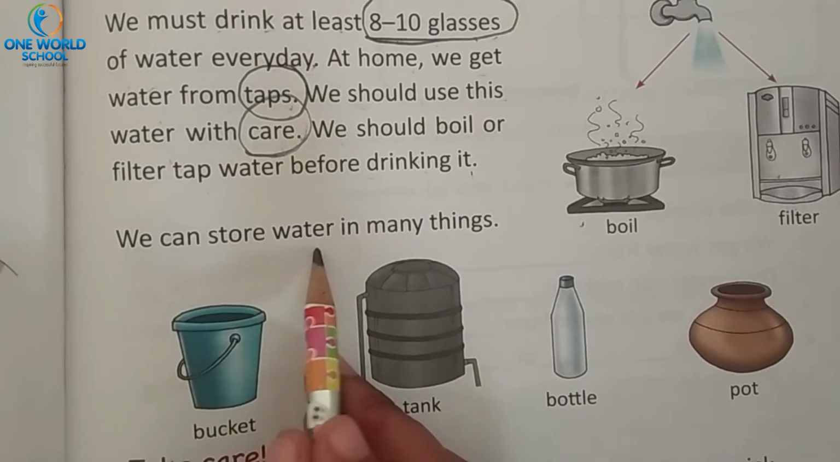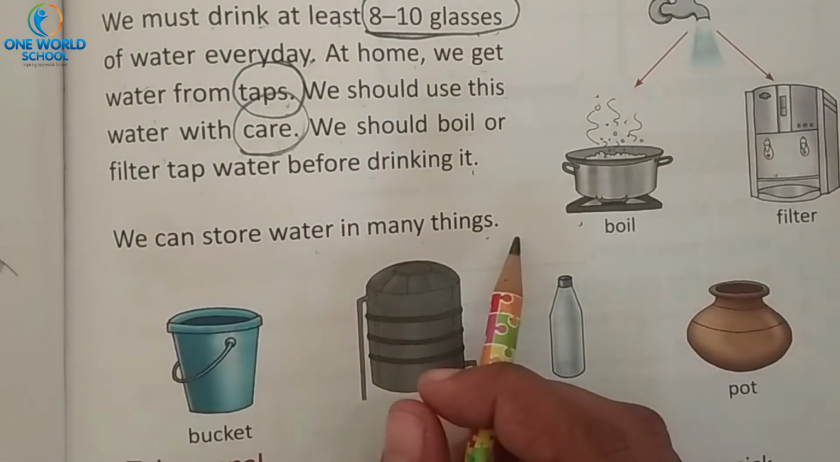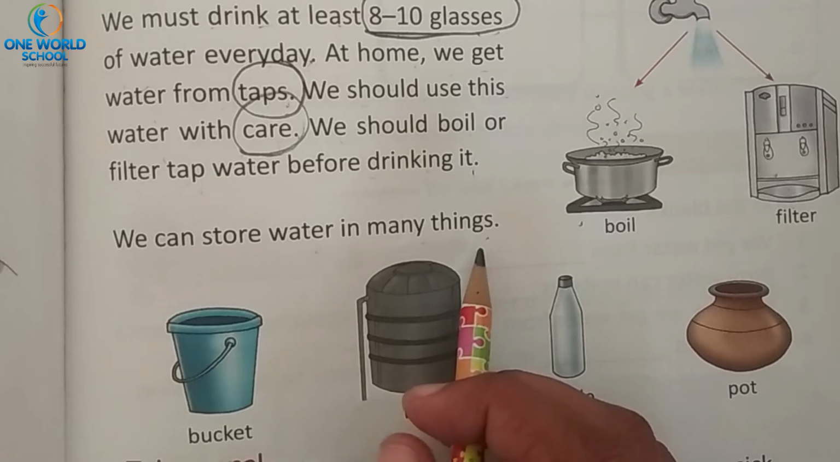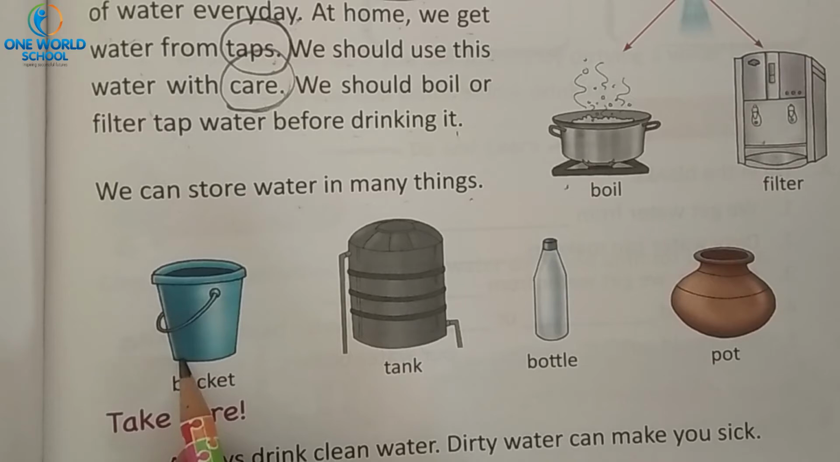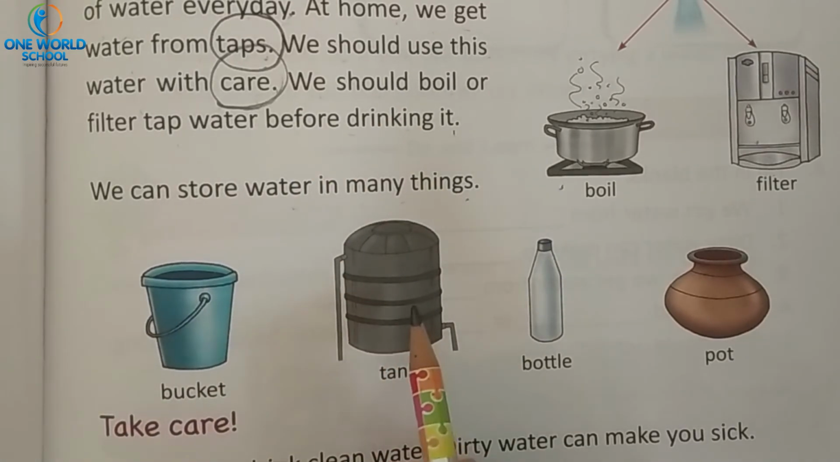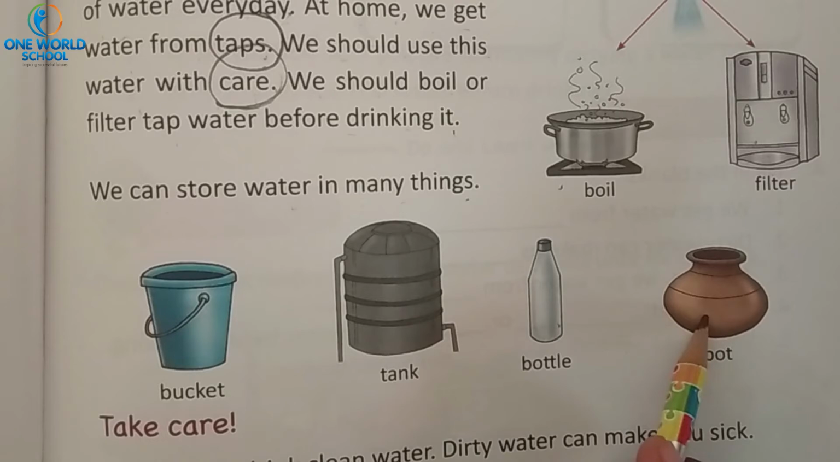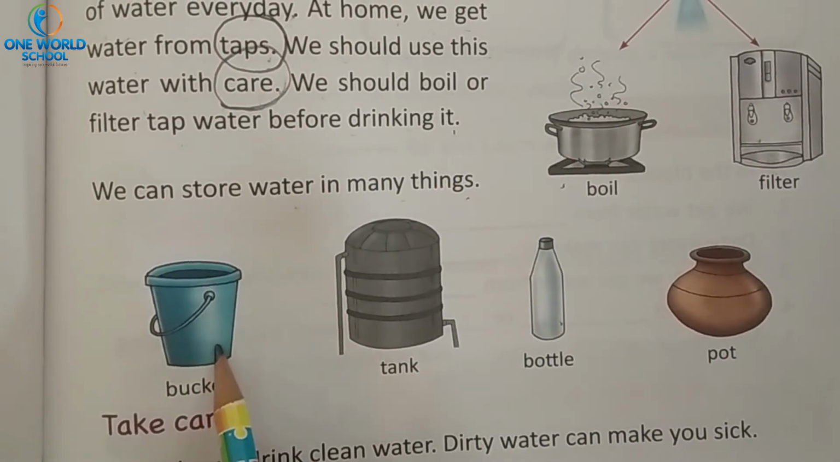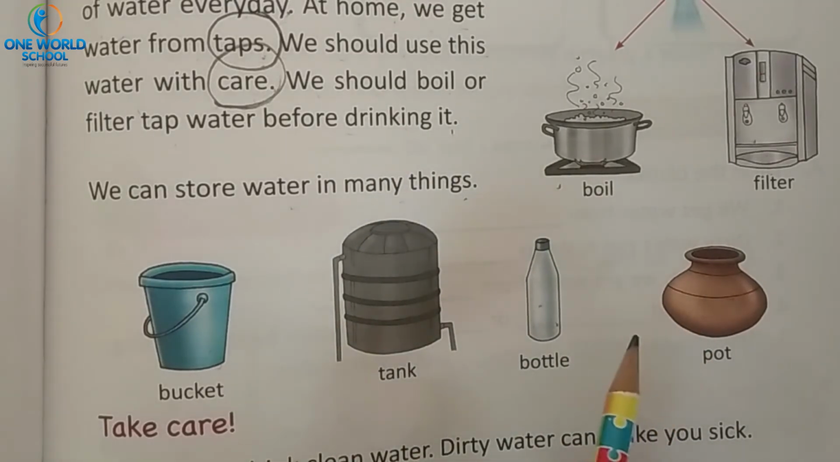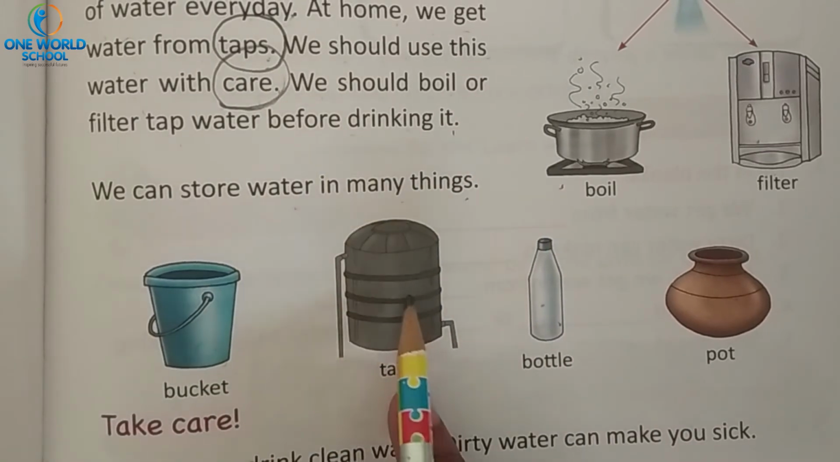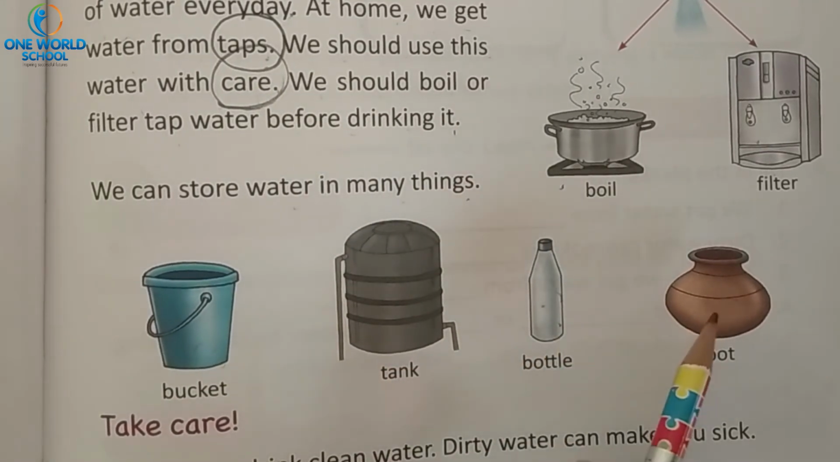Now, we can store water in many things. What are the different things in which we can store water? Yes, we can store water in a bucket. Then, we can also store water in a tank, bottle and pot. At our home, a bucket is there. Yes, a tank is also there, bottle, pot. All these things are used to store water. Do you know that? Yes. So, what does our mother use to store the water? Bucket, then tank, bottle and pot.